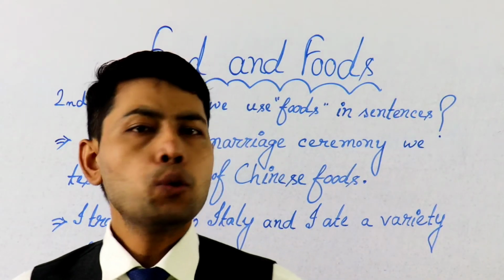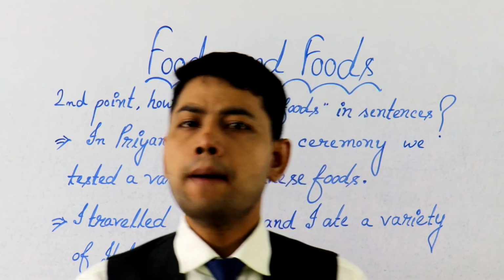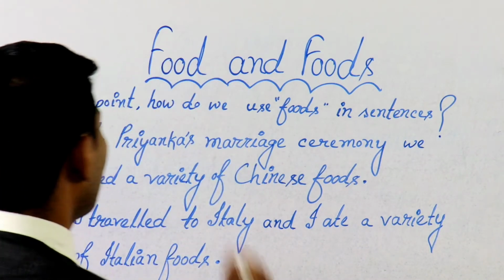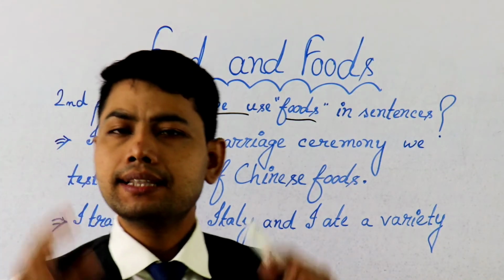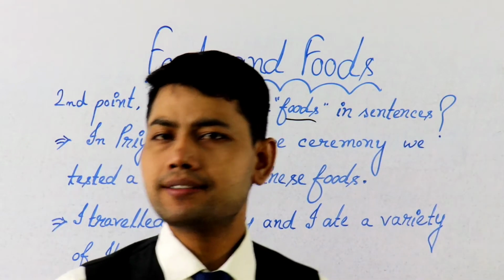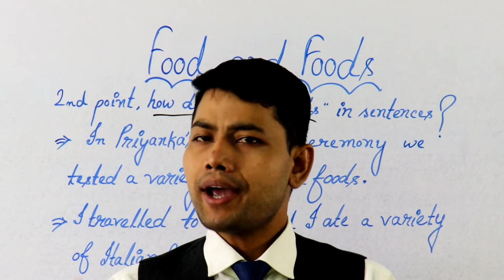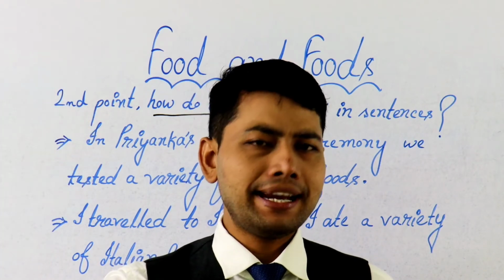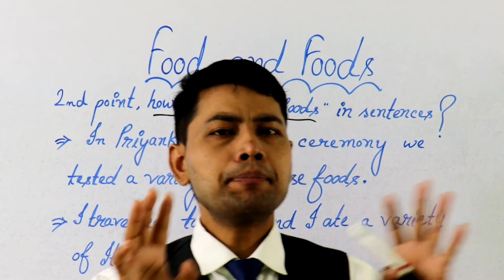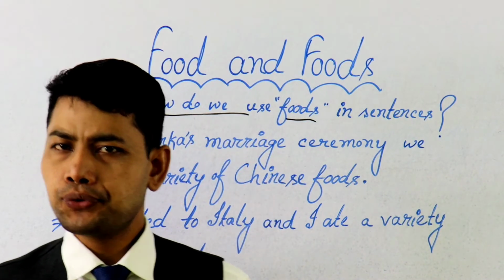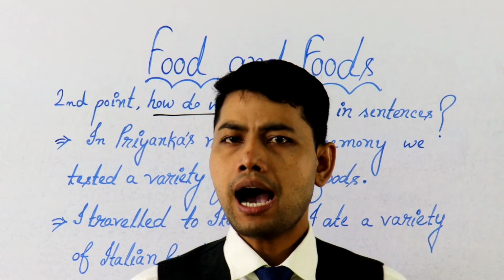Till this moment, we have discussed that we cannot use foods in sentences, but now we will discuss how we use foods in sentences. There is a formula to use foods in sentences. We need to understand that, and it is very simple. Whenever we talk about a variety of items and we mention a specific food or a particular food, then we can use foods in sentences. We will go through the examples so that it will be easy for us to understand.